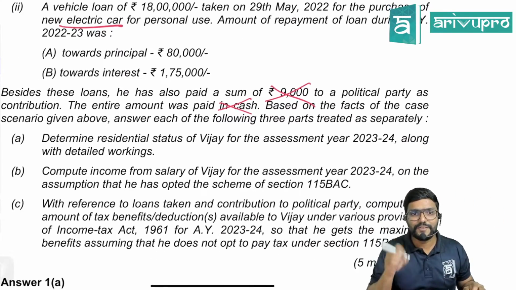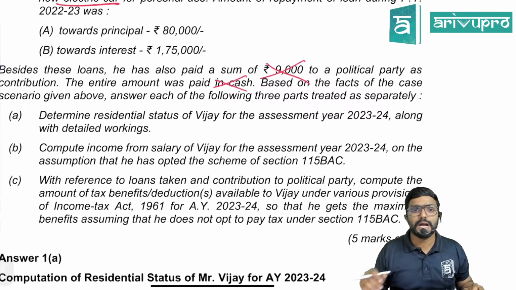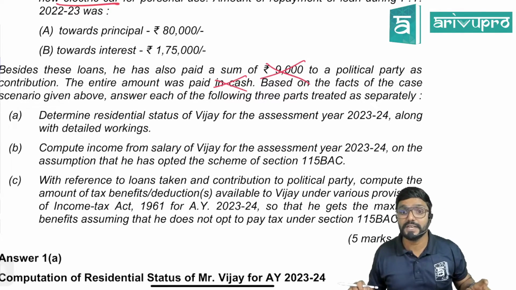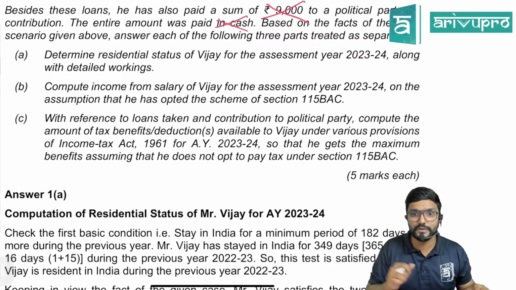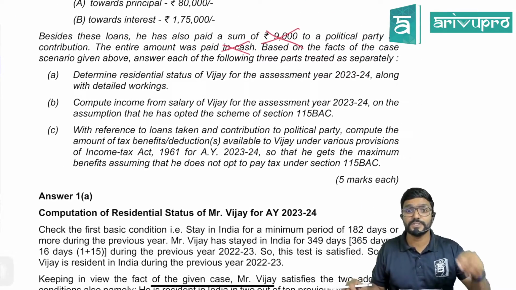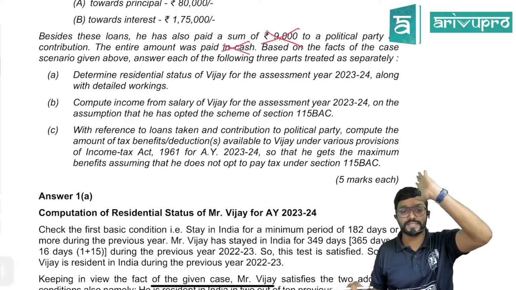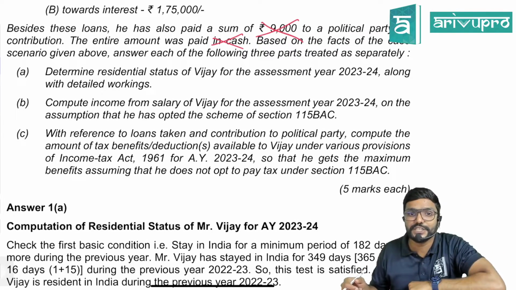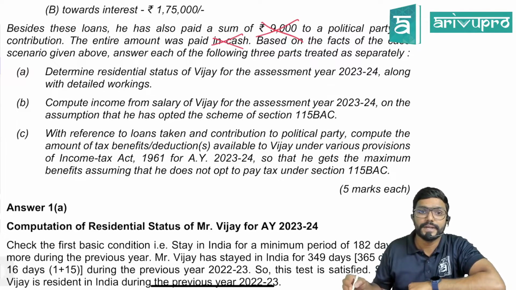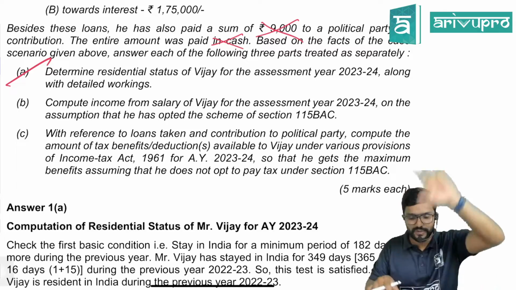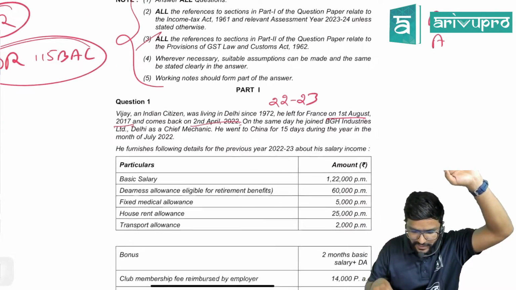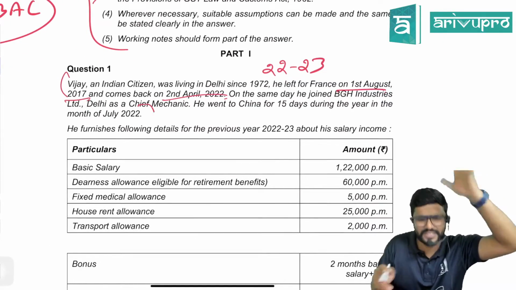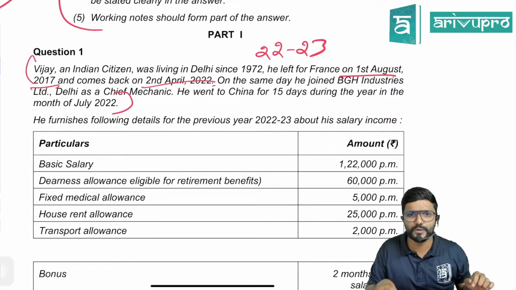Next, based on the facts of the case scenario given above, answer each of the following 3 parts treated as separate. Each part you have to treat separately. There are 3 sub questions, 5 marks each. Let us see one by one. Determine the residential status of Vijay for the assessment year 23-24 along with detailed workings. Guys, for this only the information given in the first para is important. Nothing else you have to look into.